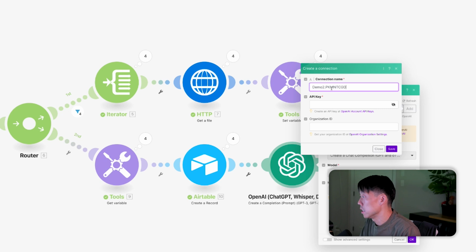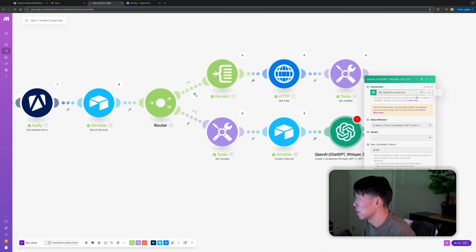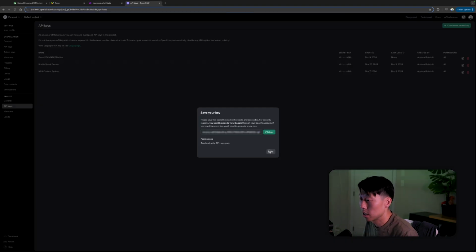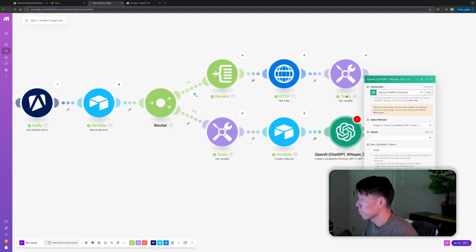Pokémon TCG dailies, and the API key is there. And organization ID, I think I can just select. I can just save. I think you can leave that blank. Yeah, it's authenticated just fine. Let me just double check. All right, should be there. Created, last used, never yet. So we'll give it a shot.